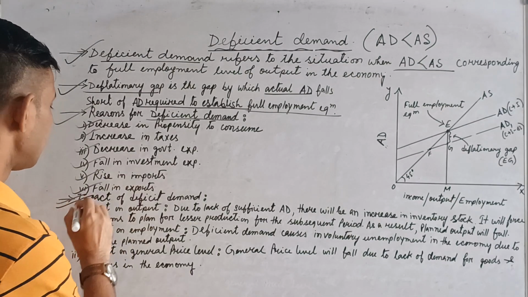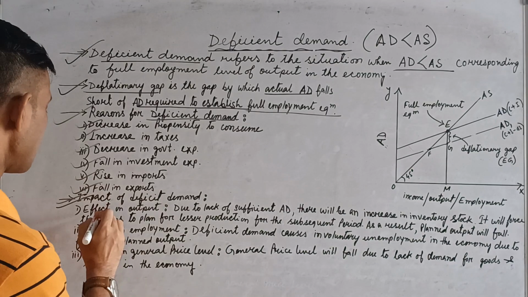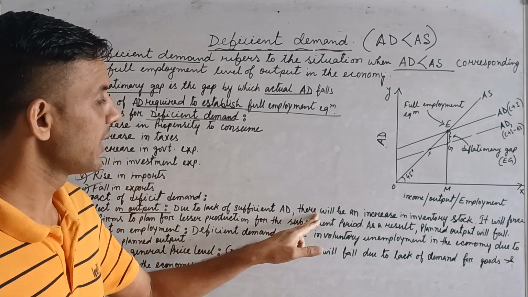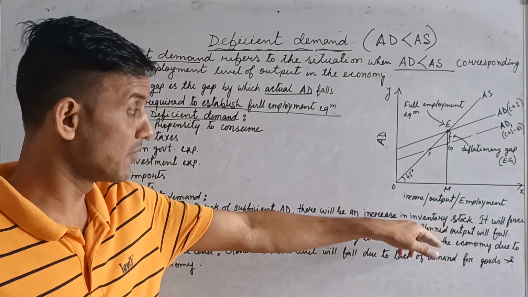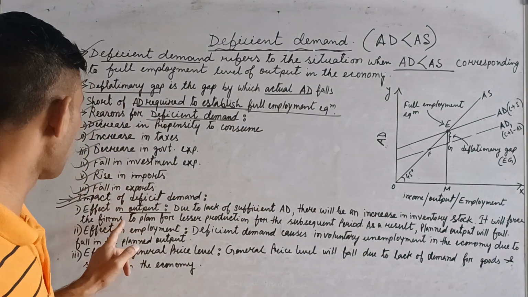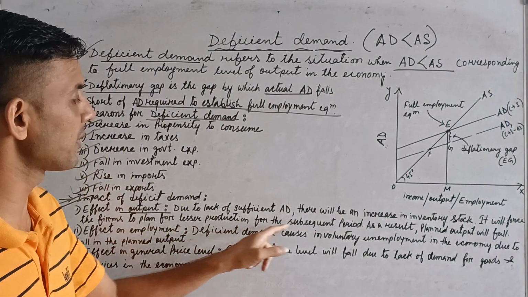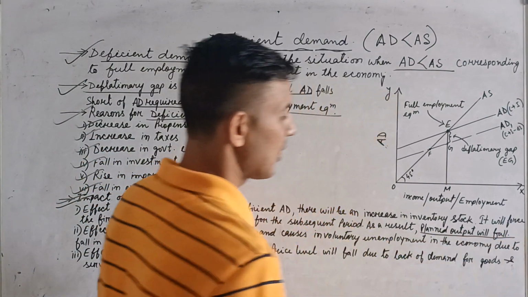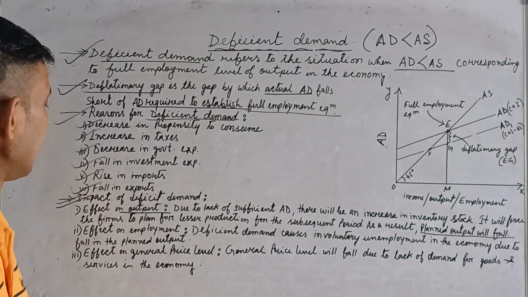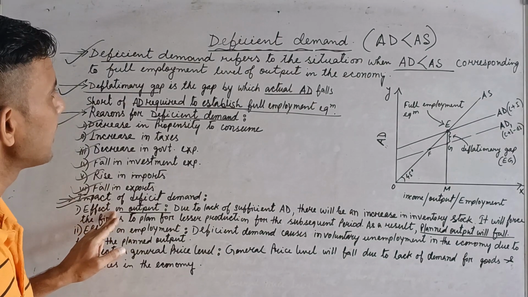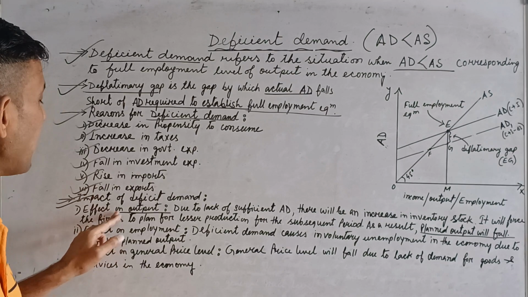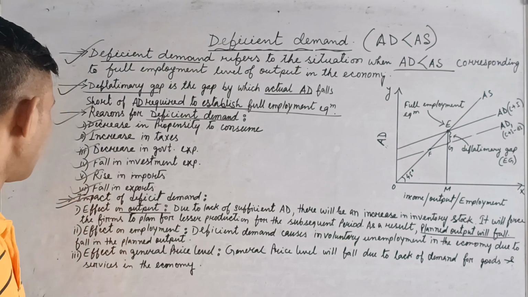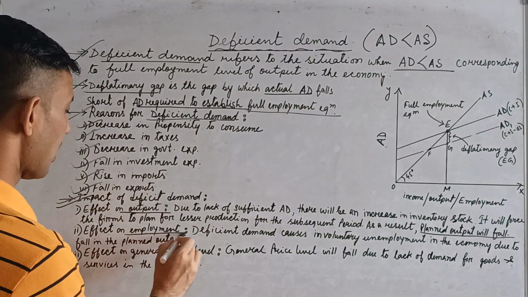Impact of deficient demand. First is effect on output. Due to lack of sufficient aggregate demand, there will be an increase in inventory stock. It will force firms to plan for lesser production for the subsequent period. As a result, planned output will fall. Simple. Is it clear what is the impact of demand deficiency or deficient demand on output? Output will fall.